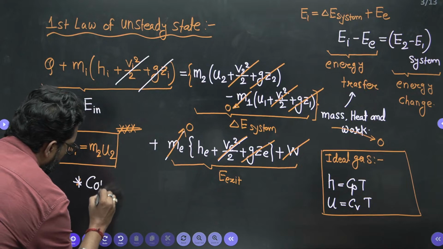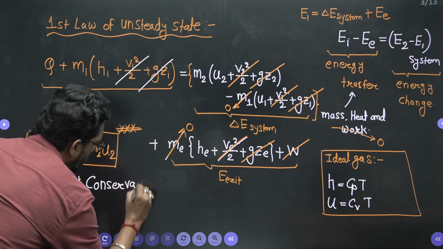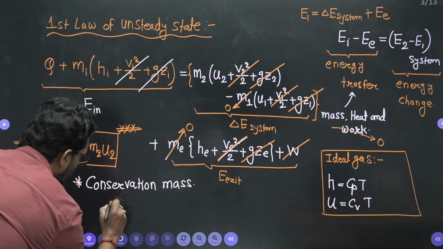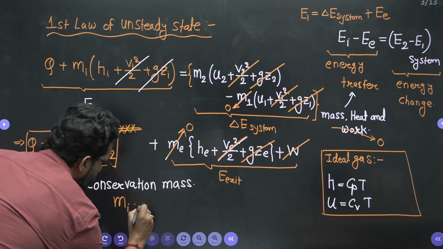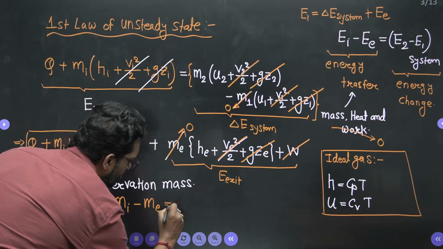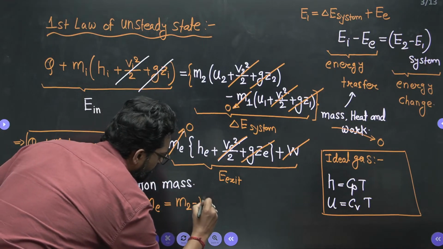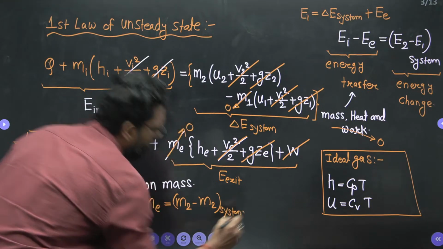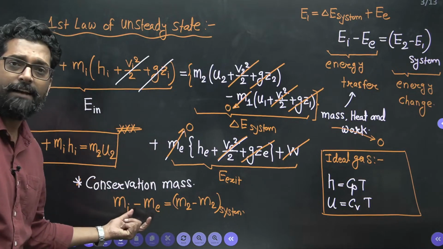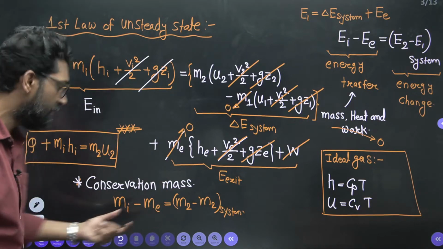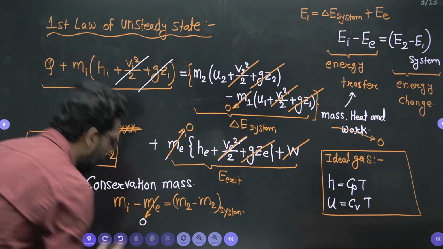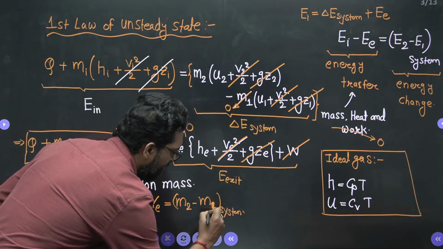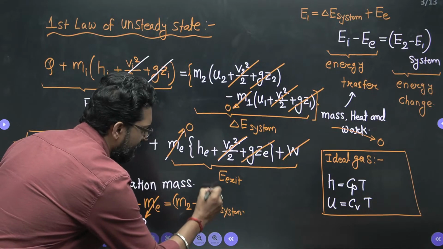Conservation of mass. What is the conservation of mass? Mass at inlet minus mass at exit is equal to the change in mass of the system. This is for the system. So, there is no exit here, because this is not discharging, this is charging. So exit is 0, and now M2 minus M1 is there. Initially it is evacuated, so M1 is 0.